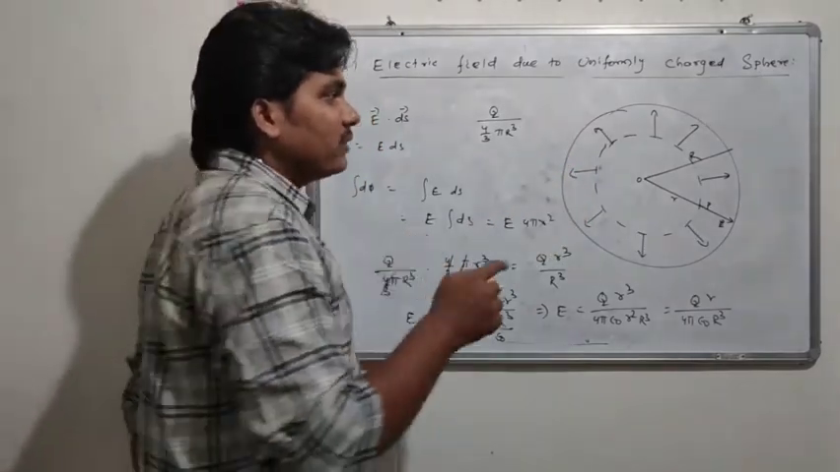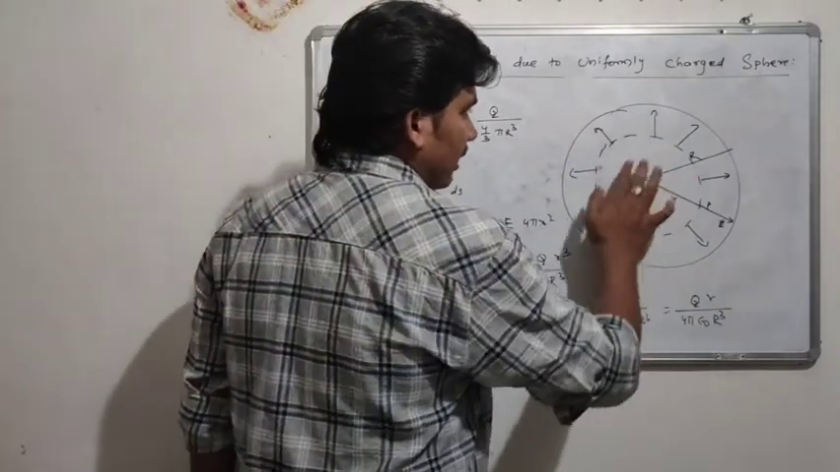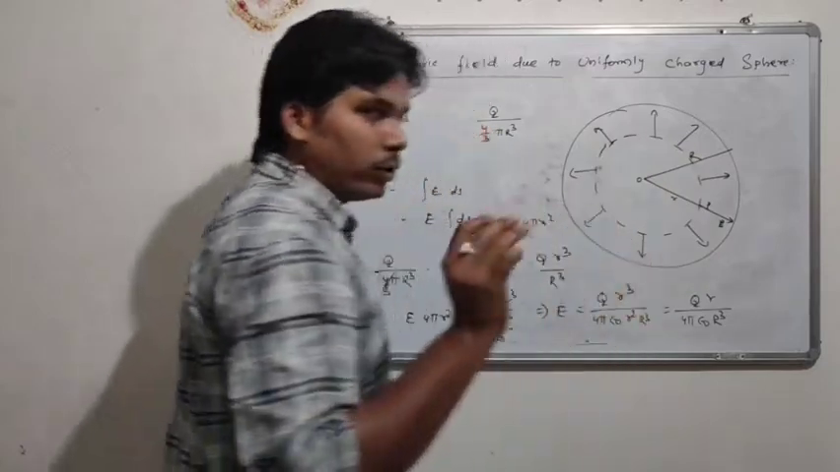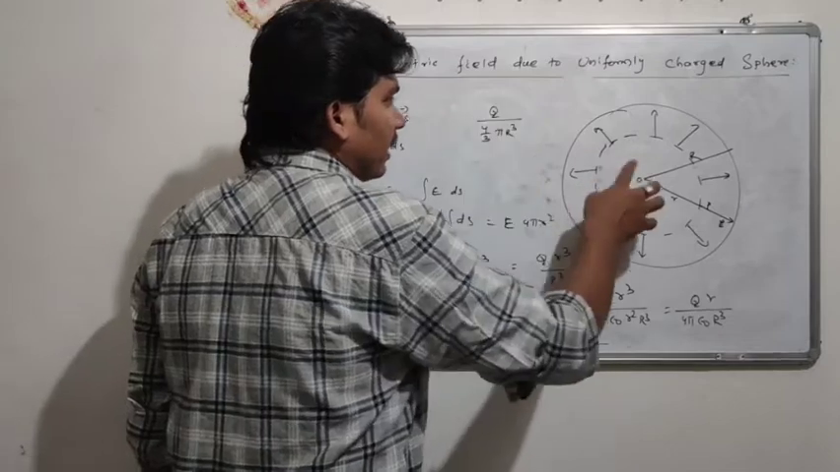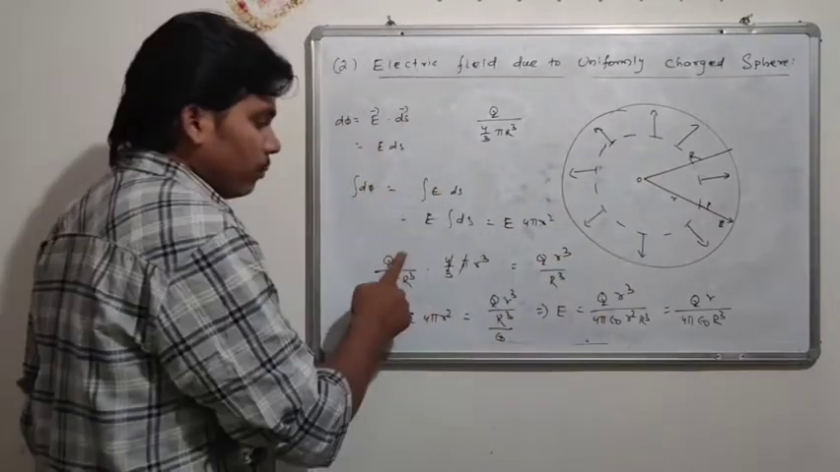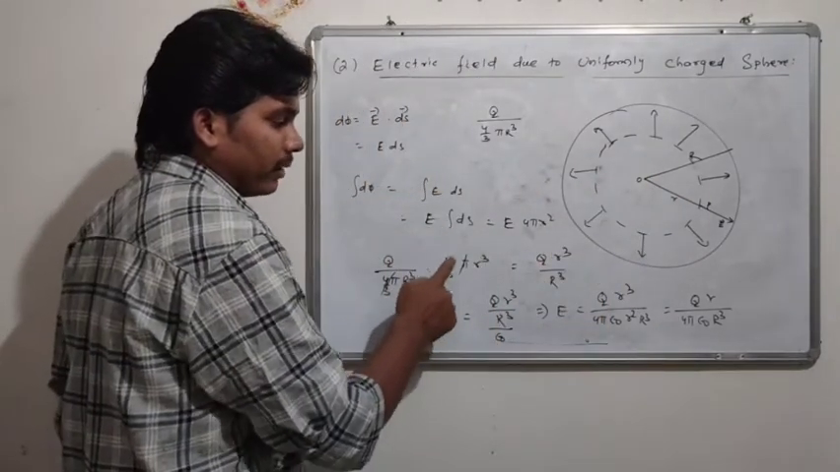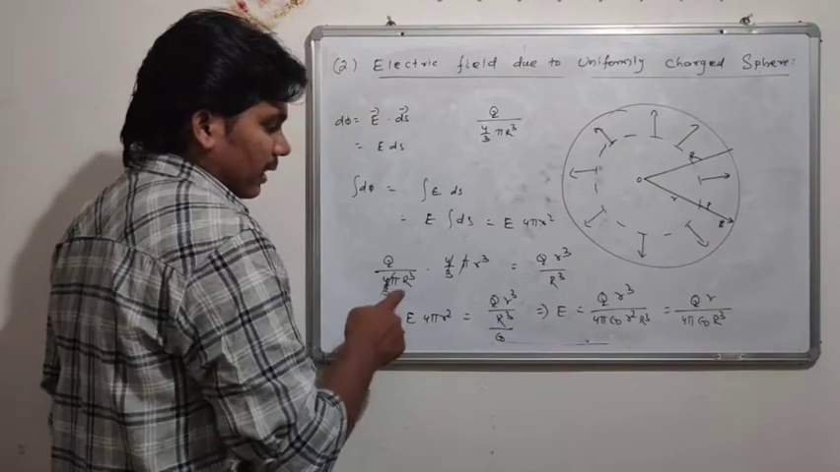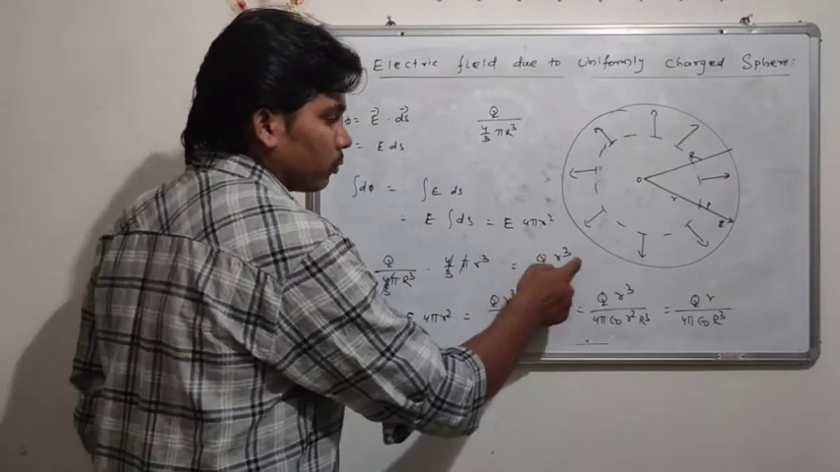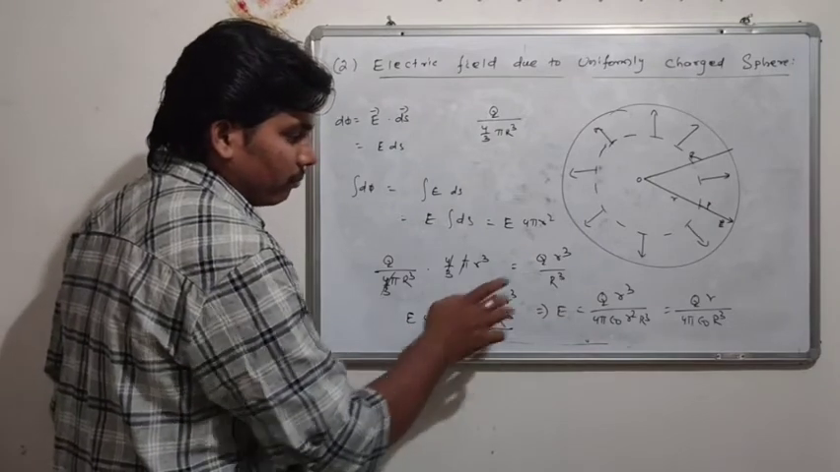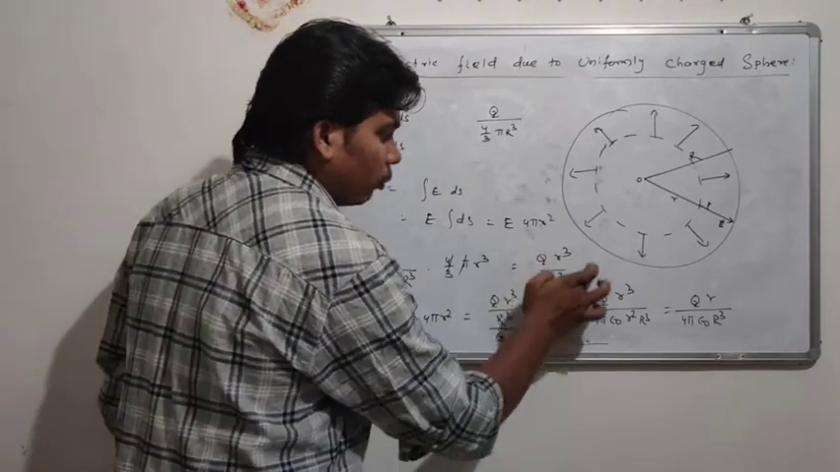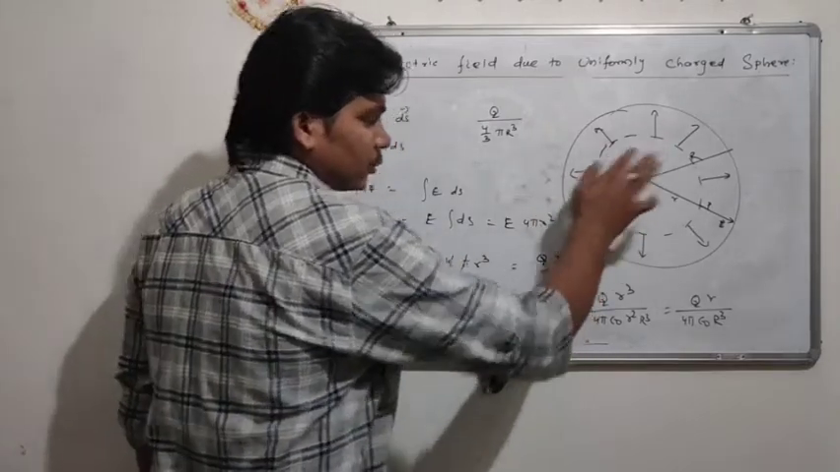But as we know, this is a Gaussian surface. Within this Gaussian surface, what amount of charge is present? To know that, we are multiplying this with this volume. Means Q by 4 by 3 pi R cube into 4 by 3 pi small r cube. Then if it cancels out, this will be Q small r cube by capital R cube. This amount of charge is present within this one.